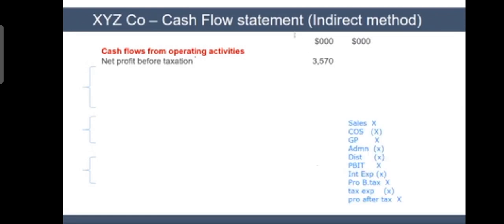So you've got here different types of profits. You have here one, your PBIT. This is your profit before interest and taxes.